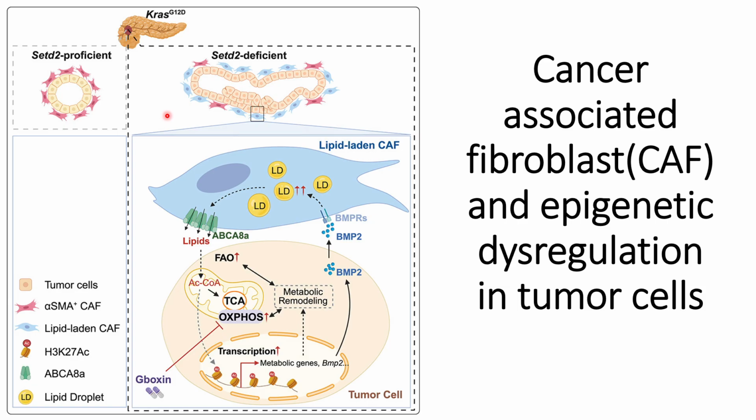So this is the relationship that has been established by this paper, that we will discuss in the subsequent videos: how the tumor microenvironment gets affected by the epigenetic dysregulations in the tumor cells. The change in the tumor microenvironment that this paper targets is on the cancer-associated fibroblast, how the behavior of this cancer-associated fibroblast changes, and this upregulation towards lipid-laden CAF usually occurs through the acetylations of the positions